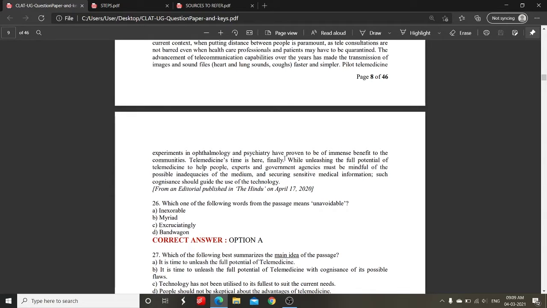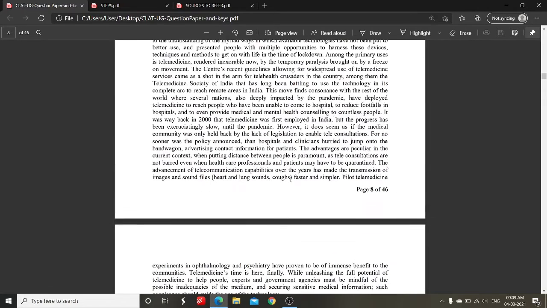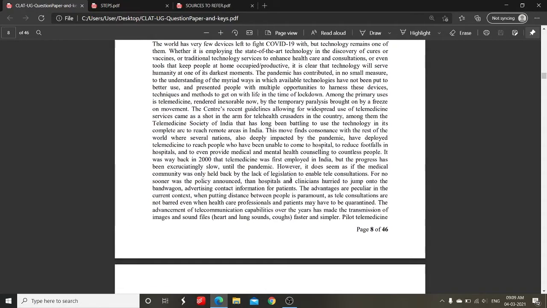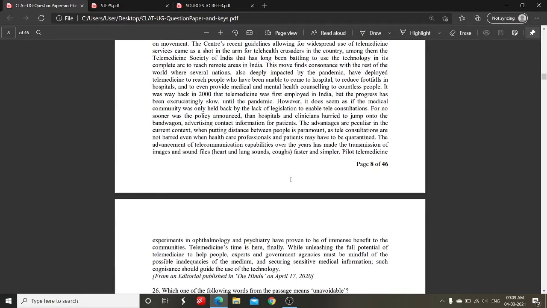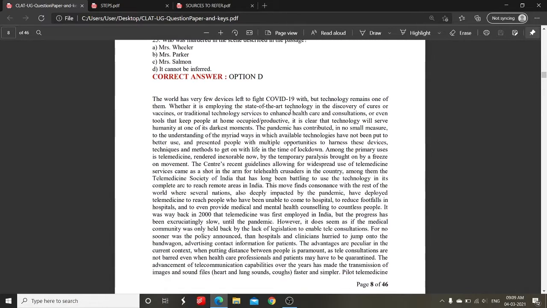I have read the top two sentences. Now looking at the last two sentences: telemedicine's time is here finally. While unleashing the full potential of telemedicine to help people, experts and government agencies must be mindful of the possible inadequacies of the medium and securing sensitive medical information. Such cognizance should guide the use of technology. So I have read the top two sentences and bottom two sentences.